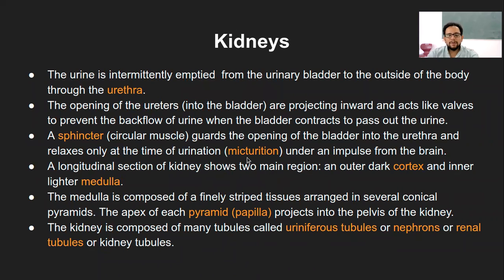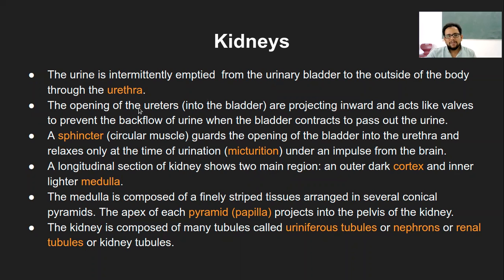Now, if we look further into the structure, the urine is intermittently emptied from the urinary bladder to outside of the body through the structure called urethra. This we already know, and it is specifically said as intermittently emptied. Why? Because even though the urine is getting filled in the bladder, we don't urinate every now and then, right? Whenever we feel the bladder is filled, we go and urinate, right? So that is intermittent emptying of the bladder.